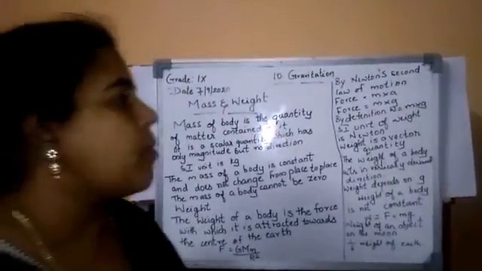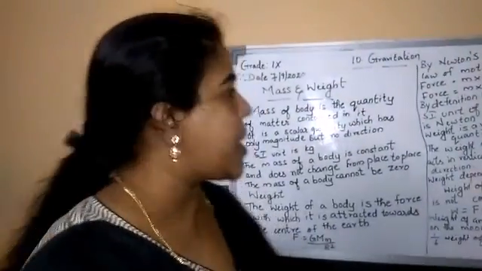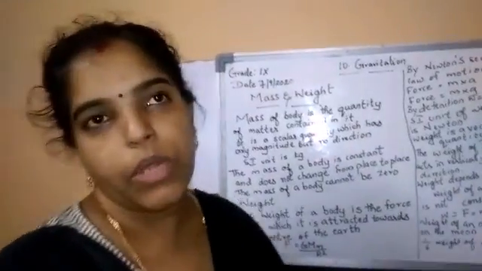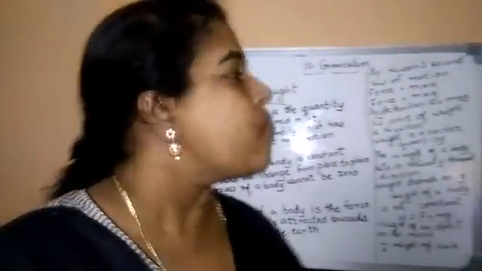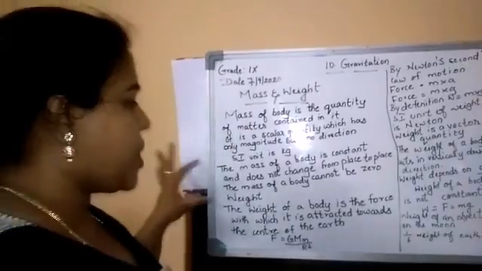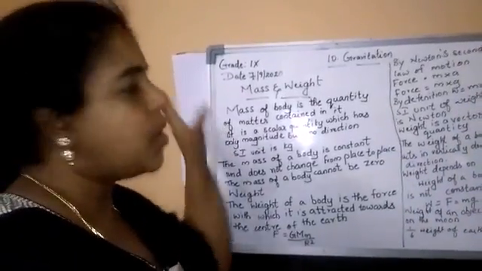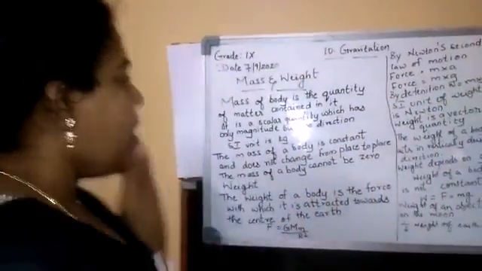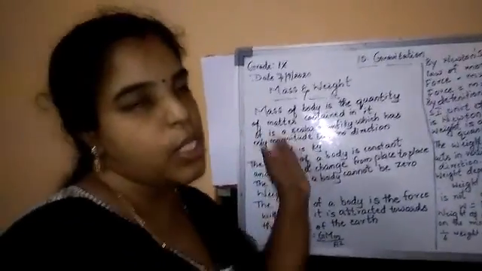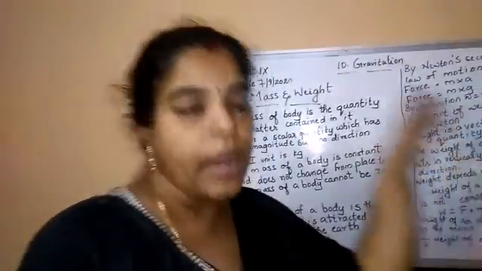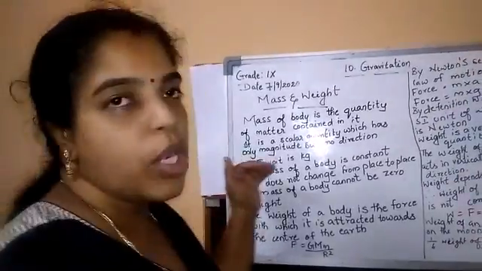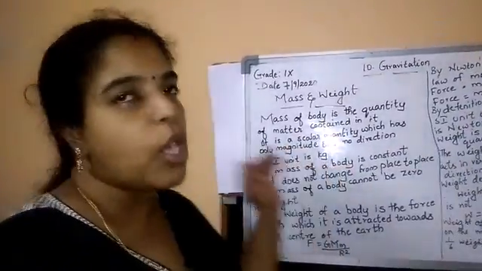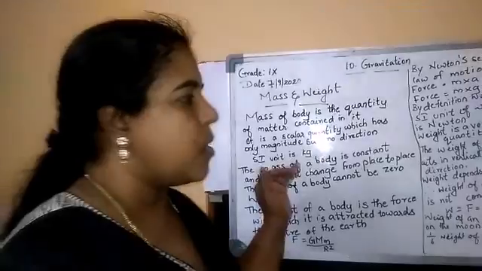I will give a quick recap. What is the difference between weight and mass? They may ask for the difference for 3 marks. So first you give the definition for that. Then you say mass is a scalar quantity, here weight is a vector quantity. And here the SI unit is kg, here the SI unit is Newton. And here the mass will not vary from place to place, and it will not come to 0. Clear? I hope you are clear on the topic.